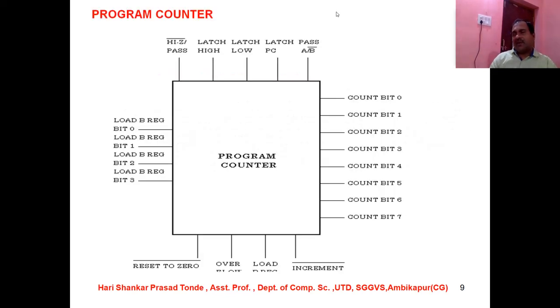So this is the functionality of the program counter, students. The main thing is that it holds the address of the next instruction to be executed by the processor. This is a pictorial representation of the program counter.